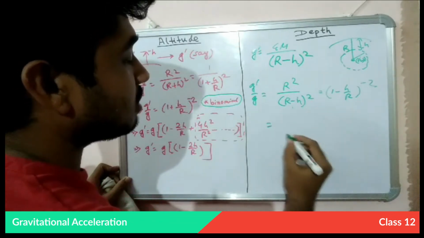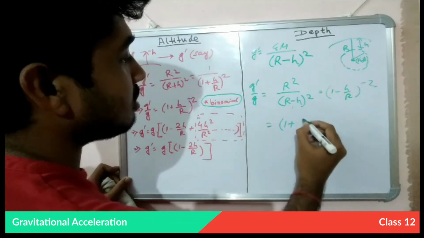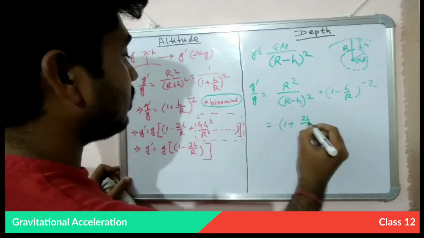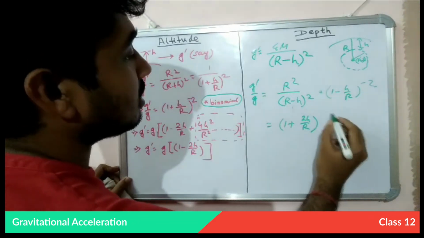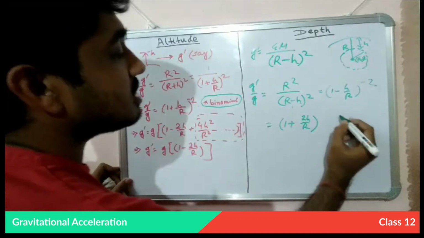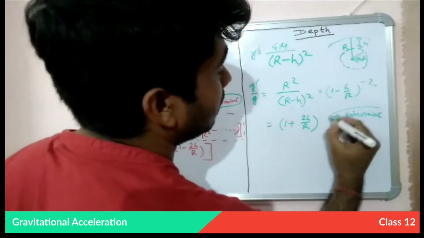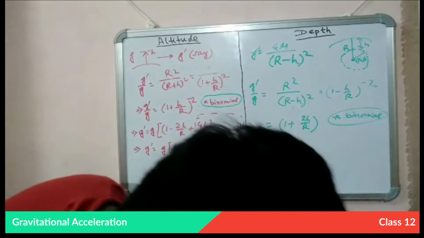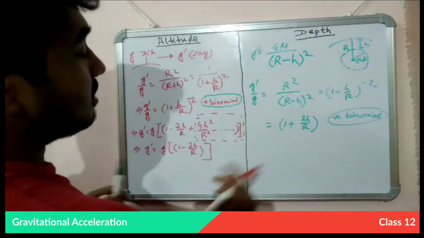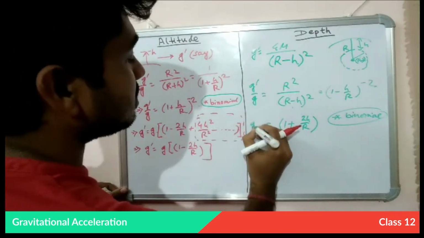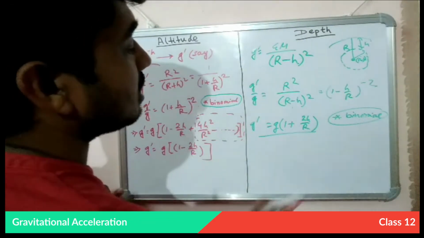And if we go through the binomial expansion, this will become 2h by r or something. So this is also going through binomial, and g prime is equal to g into this,